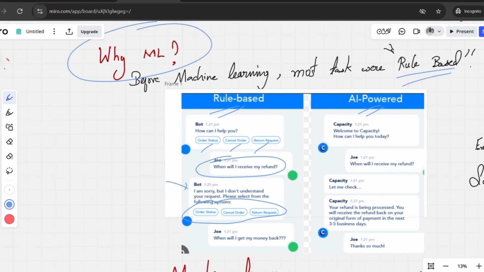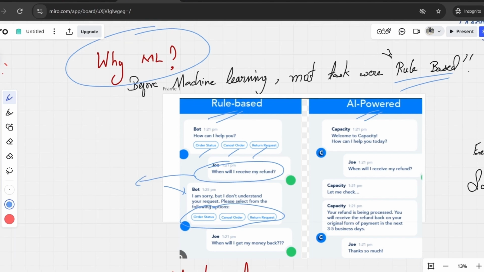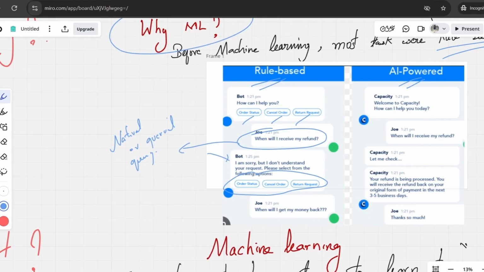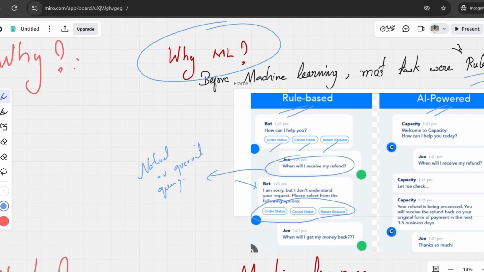It does not understand any natural or general query. What we can understand from this is that it is predefined to only answer certain queries.